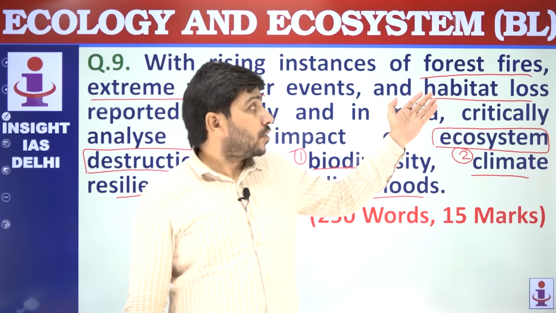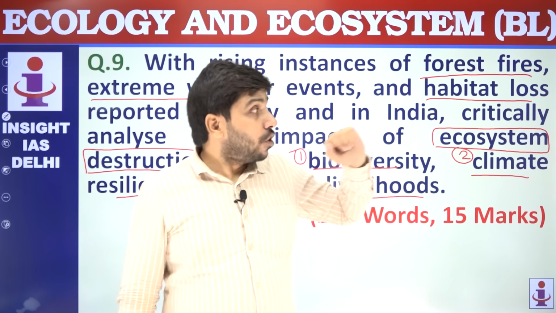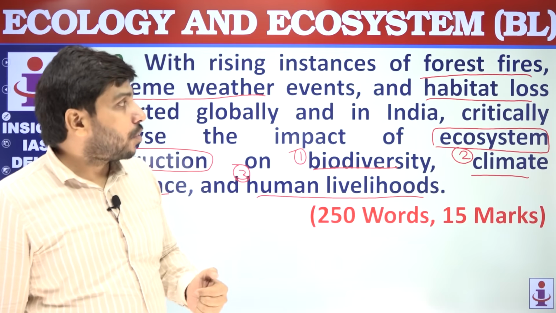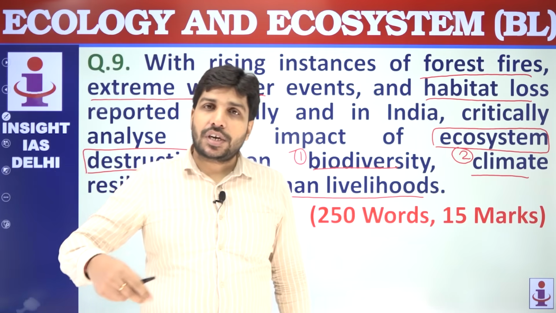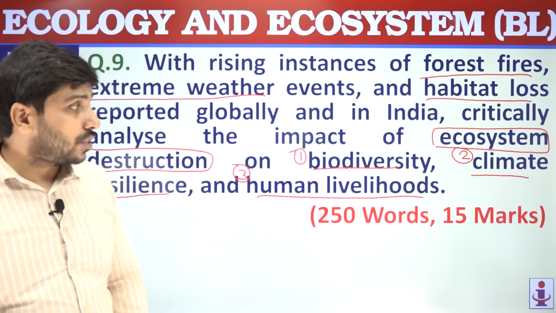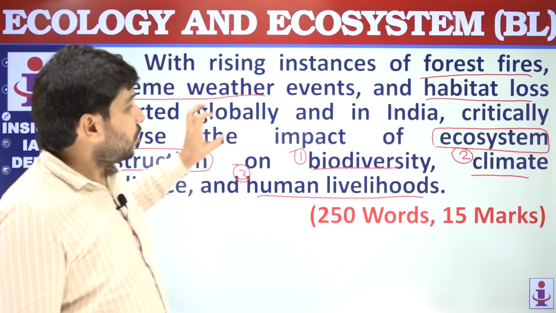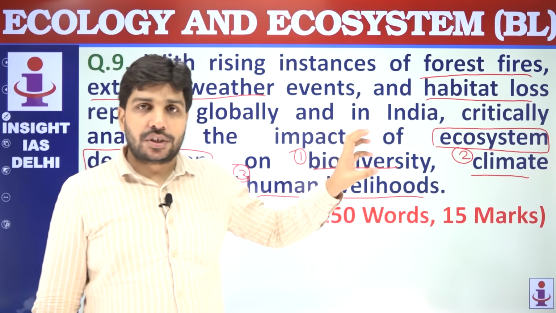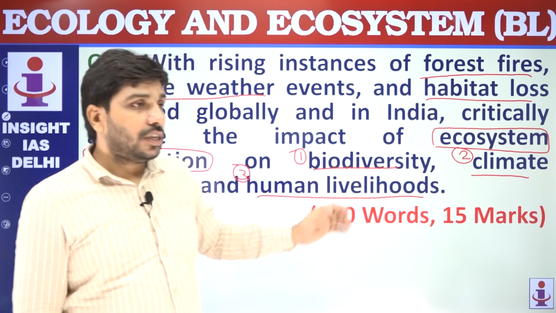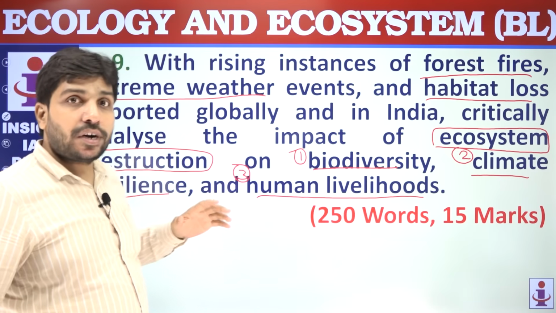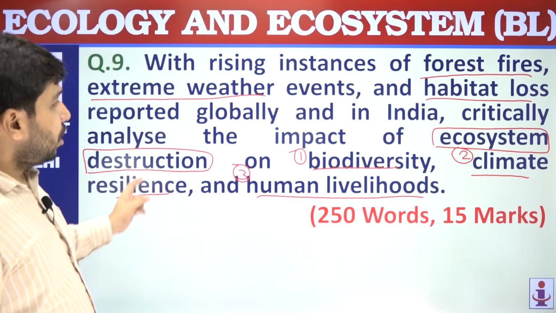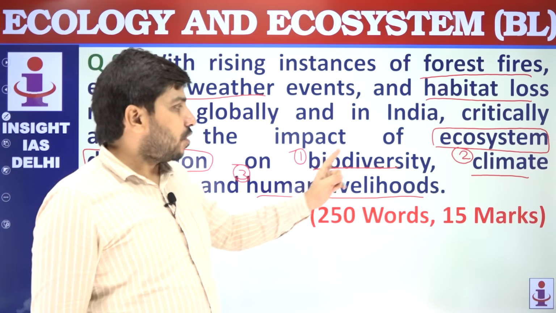In forest fires you can give the example of Californian fires. In habitat loss you can write about deforestation and how the forests are getting removed and how it is impacting the habitat of various different kinds of species, and then you can connect all these as an ecosystem destruction. पहले आपने इन चीज़ों को एक्सप्लेन कर दिया, एग्जाम्पल दे दिया, देन यू कनेक्टेड ऑल दीज कि दीज आर डिफरेंट काइंड्स ऑफ डिफरेंट मैनिफेस्टेशंस ऑफ इकोसिस्टम डिस्ट्रक्शन, and then you need to establish ecosystem destruction with biodiversity.